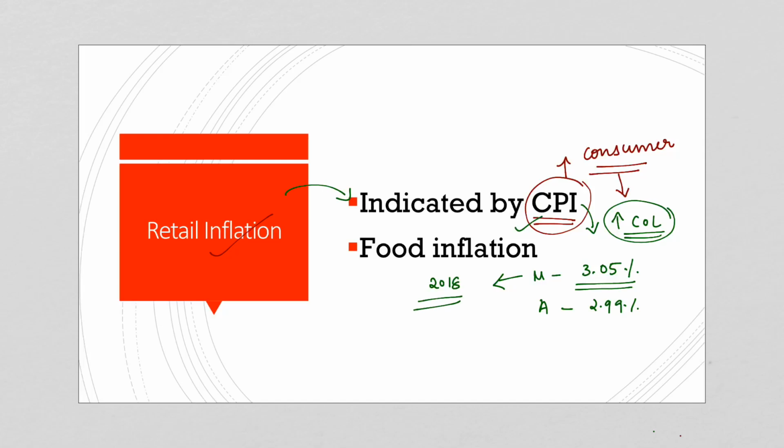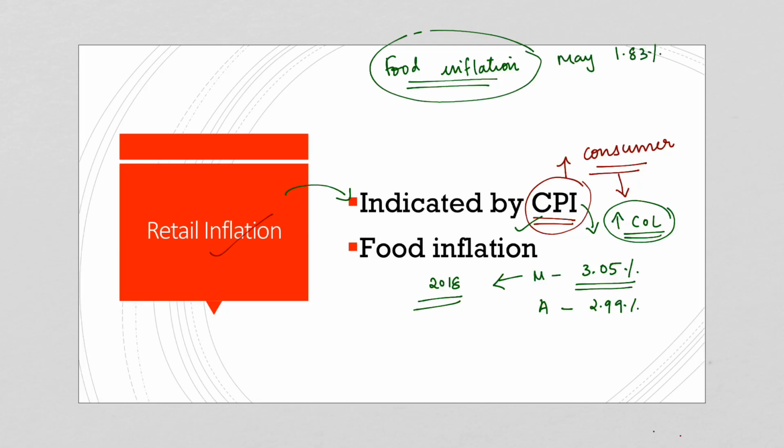And one major factor which contributed towards this increase in the retail inflation was food inflation. Now, what is meant by food inflation? Food inflation means that there is an increase in the prices of food commodities. So, food inflation in the month of May was 1.83%, but in the month of April, the previous month, it was 1.10%. So, from this, it is clear that food inflation is a major driver.